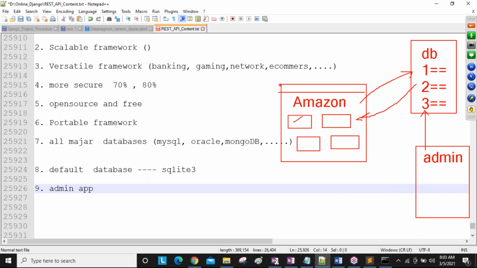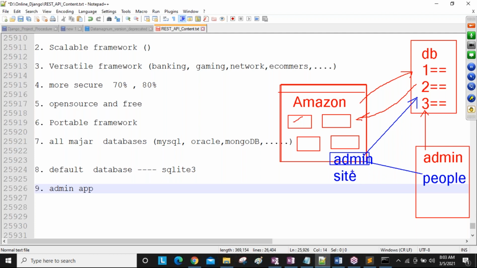In this Django application only, one admin app is there, just like in our Amazon application an admin piece is there. So these admin people interact with this admin app, guys. Using this admin app, they interact with the database, and here they are maintaining all the information. This is what we simply assume as the admin site. So who is available here? Admin people.